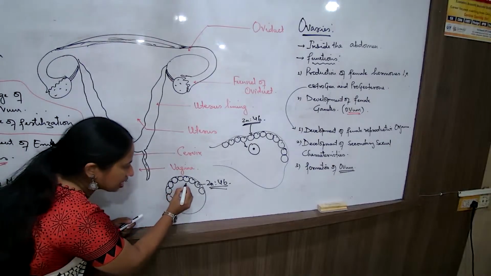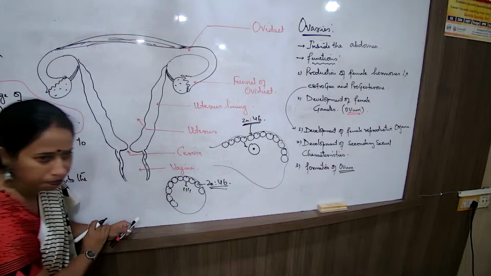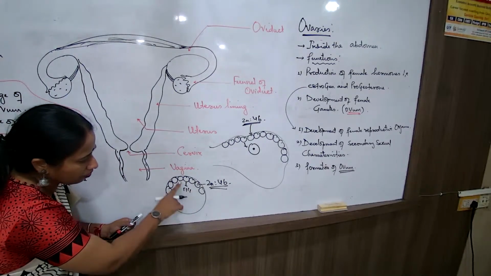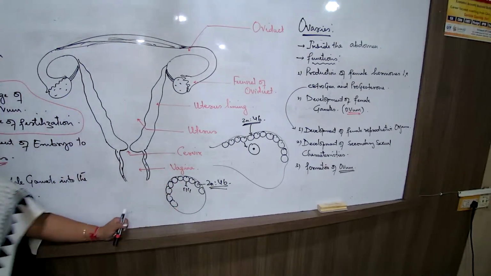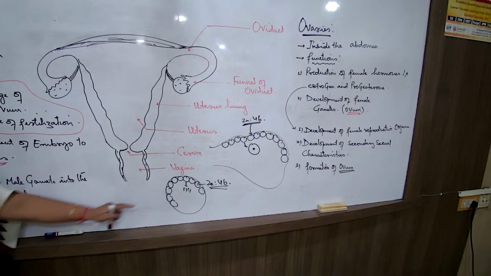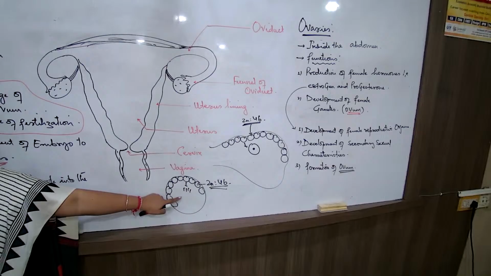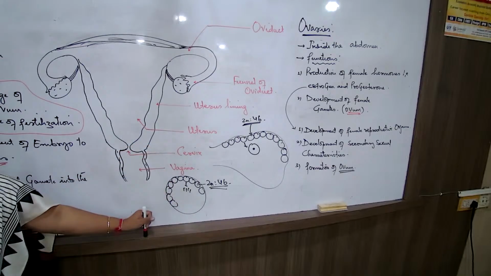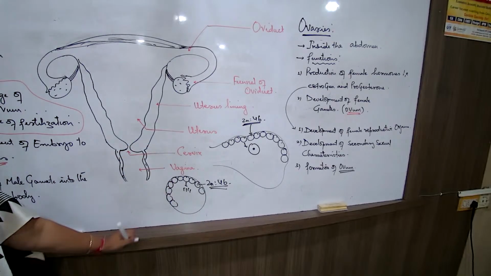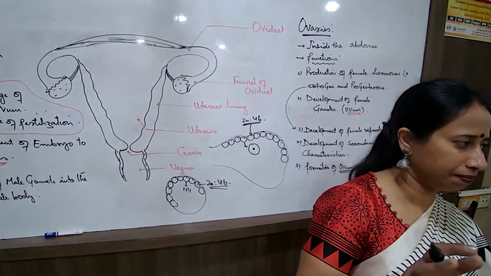So from one cell, how many gametes? 1, 2, 3, 4. From this cell another 4, this cell another 4. So every cell gives 4 gametes. That's the reason the number of gametes in the male body is much more than the number of gametes in the female body. Also, both the testes will produce gametes at the same time.